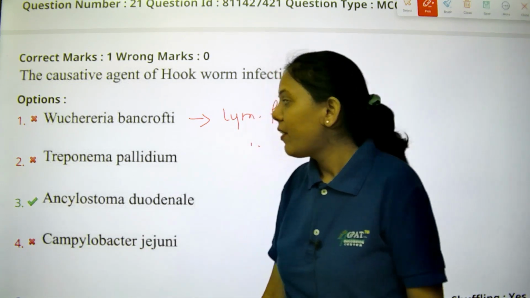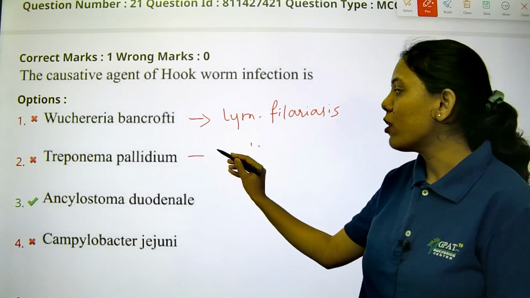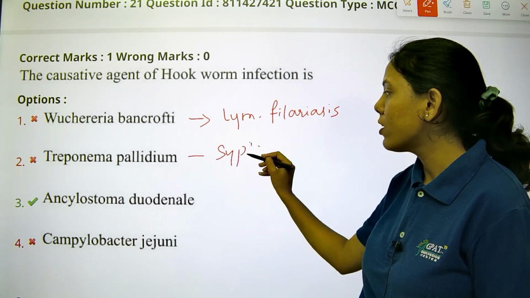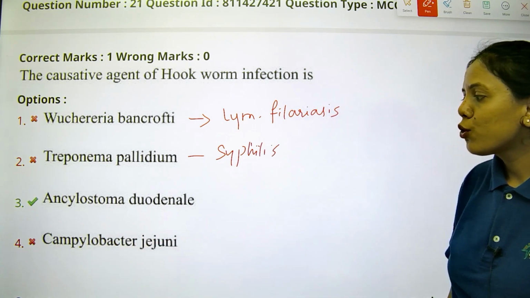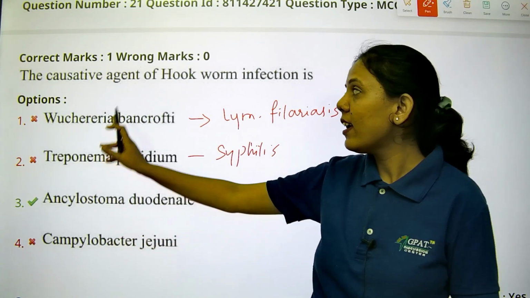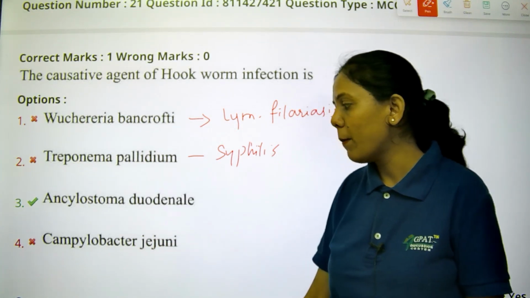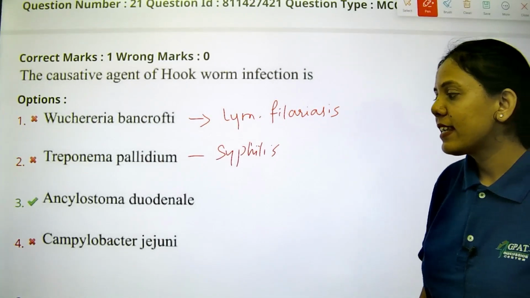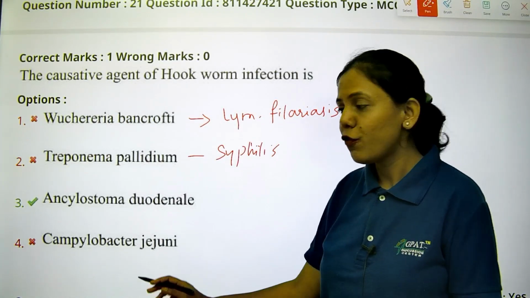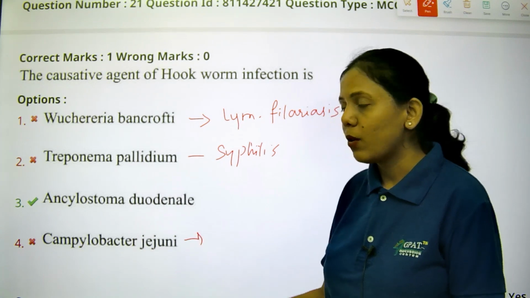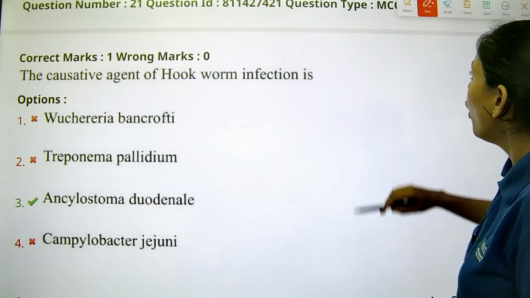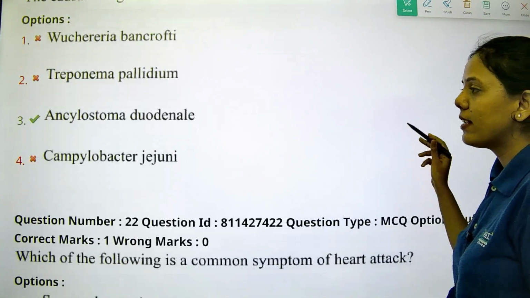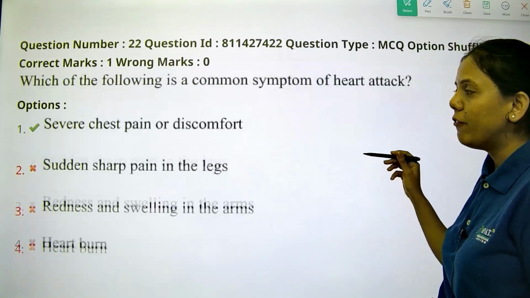The second is Treponema pallidum, which is responsible for syphilis. Next is Ancylostoma duodenale. This is the right answer, the causative agent for hookworm infection. And fourth is Campylobacter jejuni, which causes diarrheal illness. So option 3 is the right answer for hookworm infection.